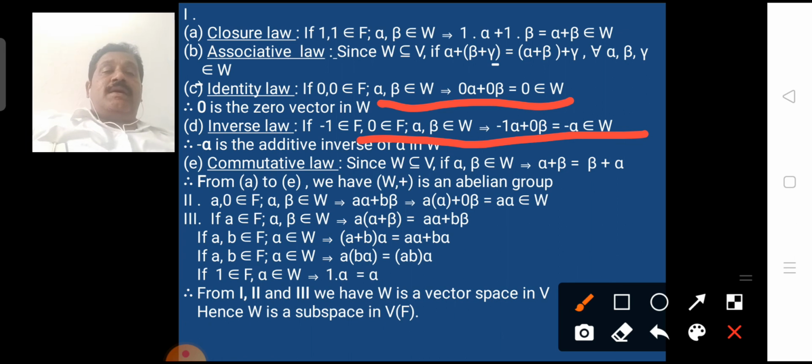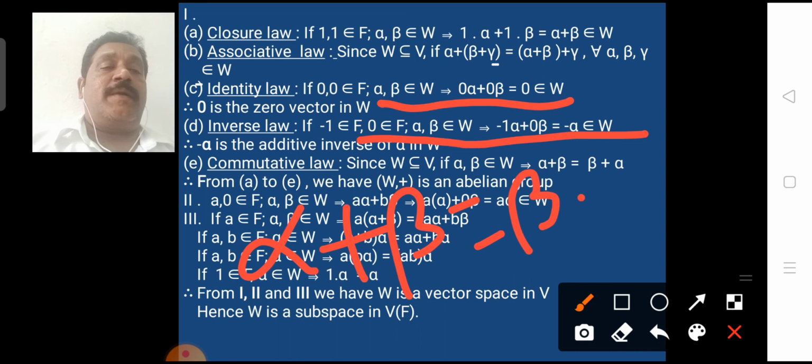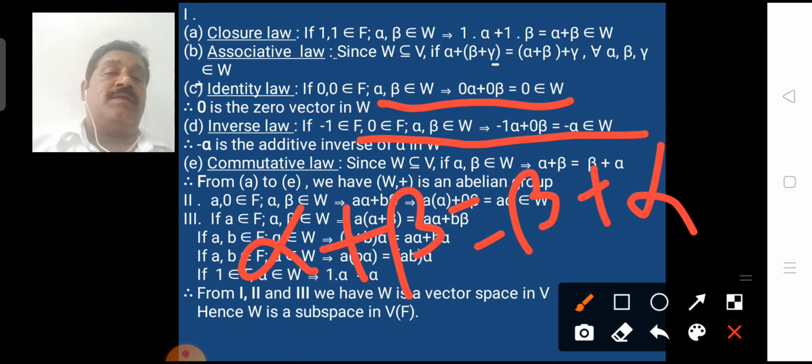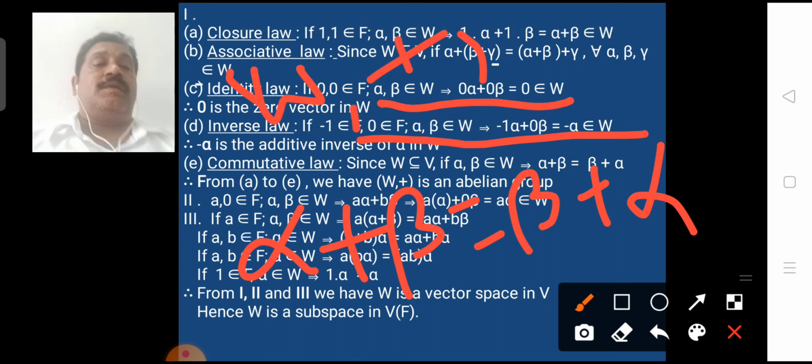And the fifth one is commutative law. Commutative law easily holds because W is a subset of V, so if alpha, beta belongs to W, then alpha + beta = beta + alpha. From these 5 properties, we call (W, +) an abelian group.